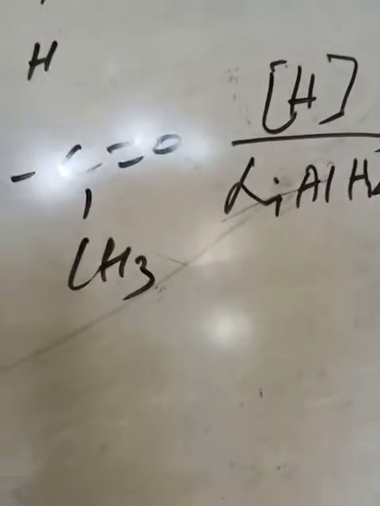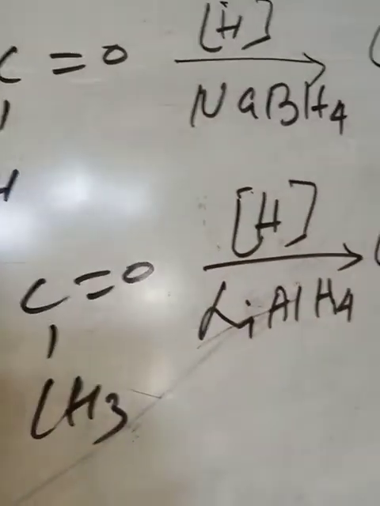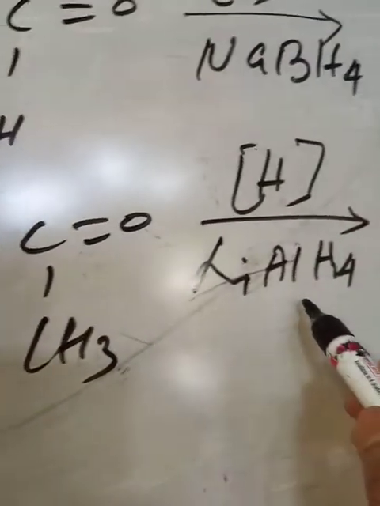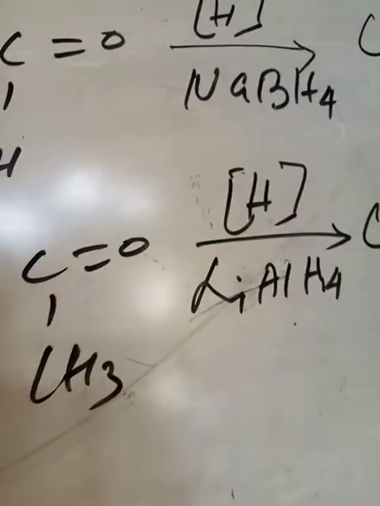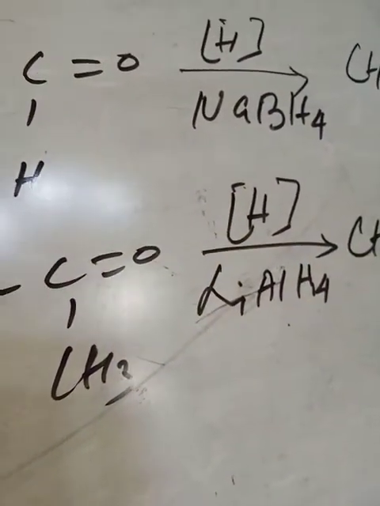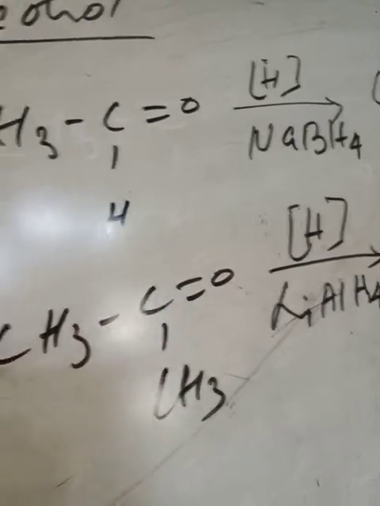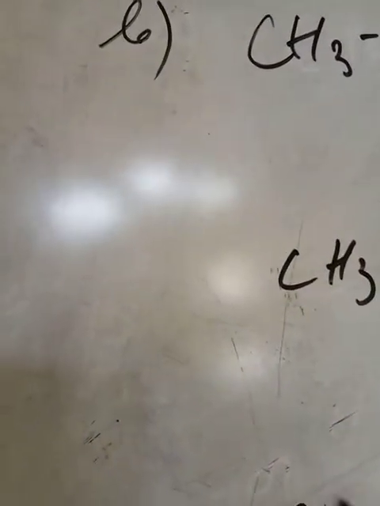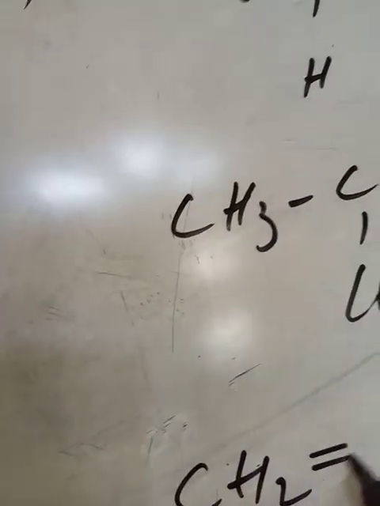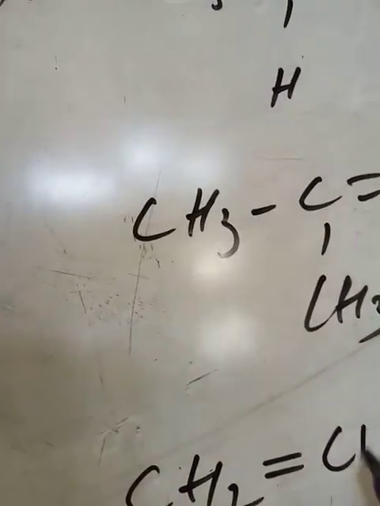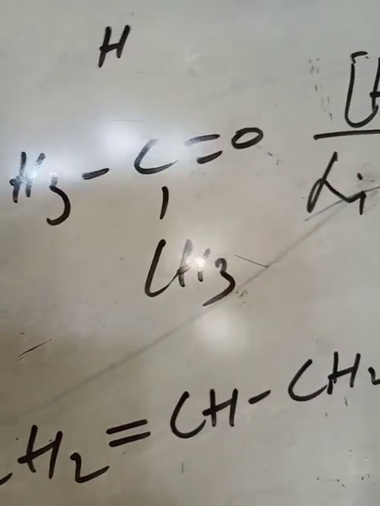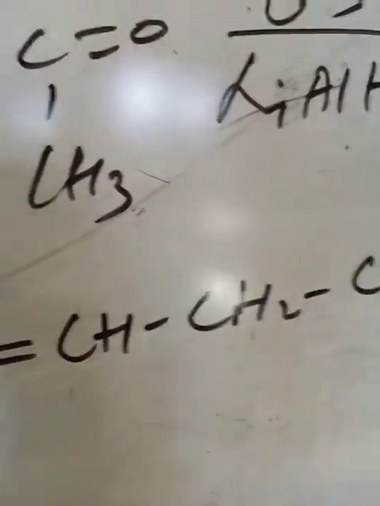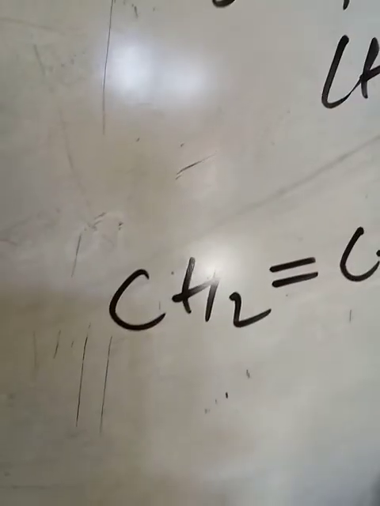But here also you will see there is a difference, that lithium aluminum hydride is a more powerful reducing agent than sodium borohydride, and it can be shown if you take an unsaturated aldehyde or ketone. Say I am taking the same unsaturated aldehyde.